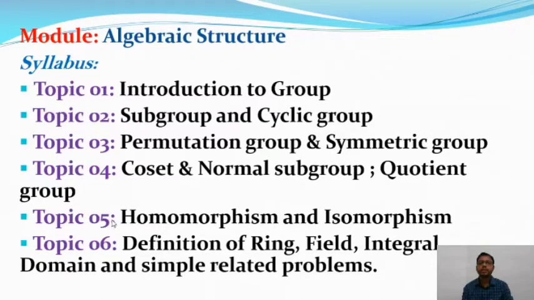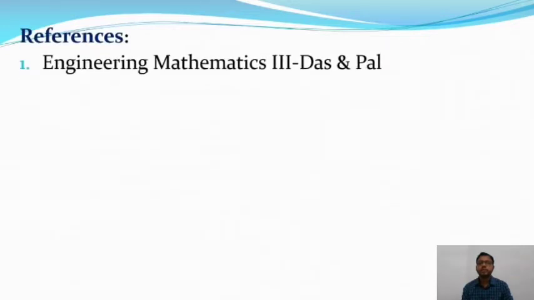And after that we will talk about some books or references. You can take any one of these books.